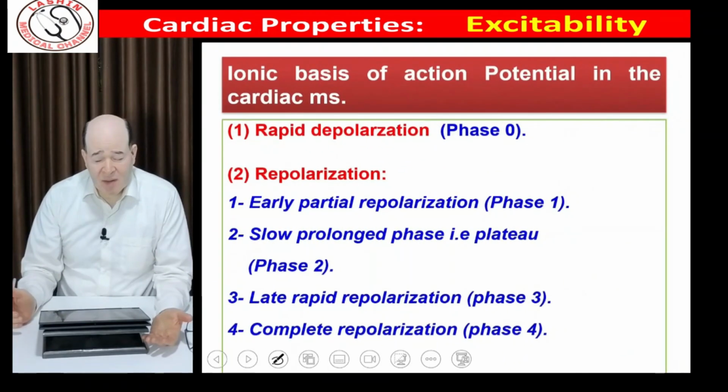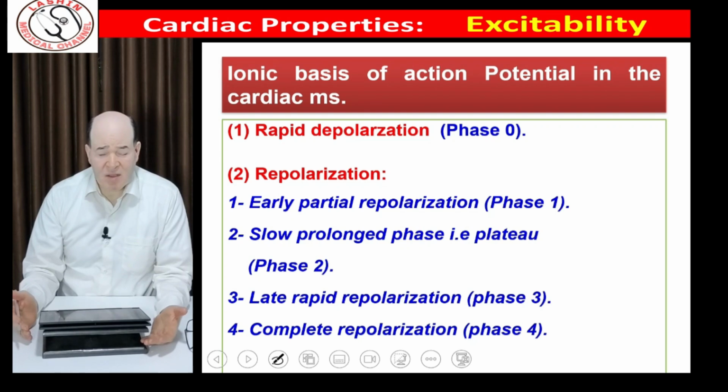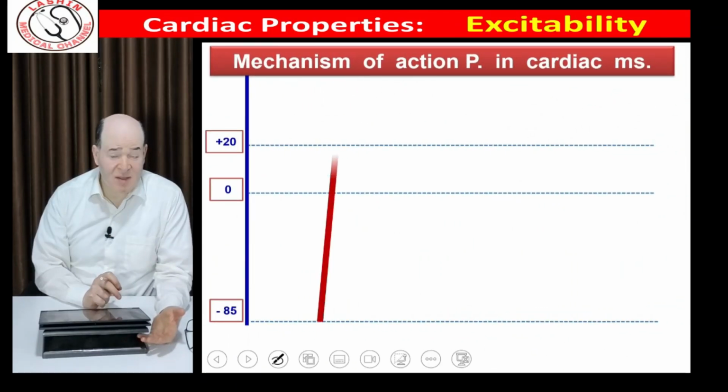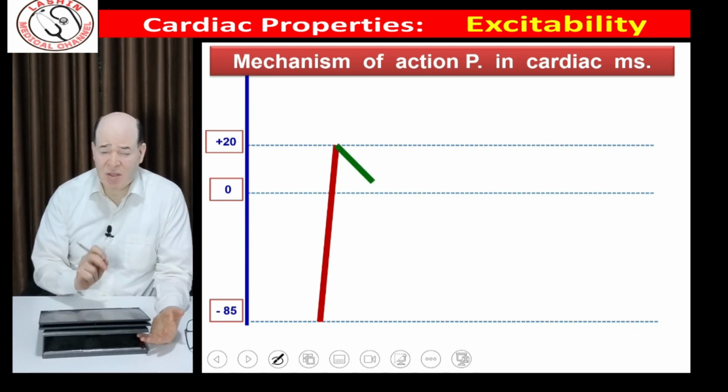Here we are studying the action potential in the contractile muscle fibers. It consists of rapid depolarization followed by a process of repolarization. First, there is a phase of very rapid depolarization, very fast depolarization. Then the process of repolarization has three phases.